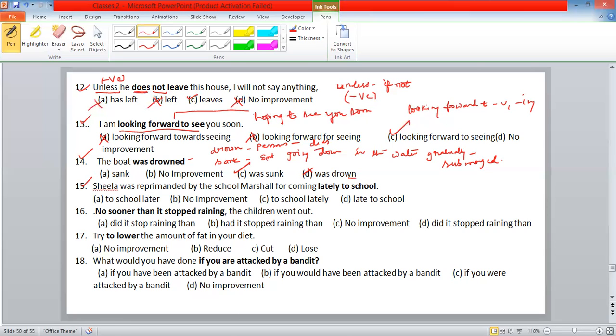Next one is very easy. Is that sentence in passive voice? Yes, passive voice only.